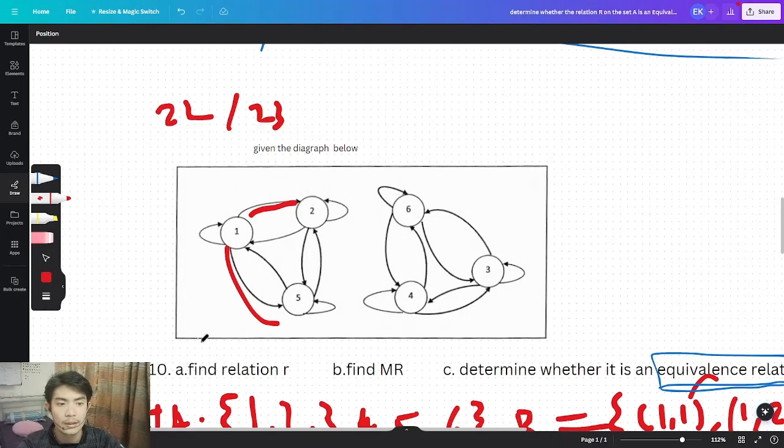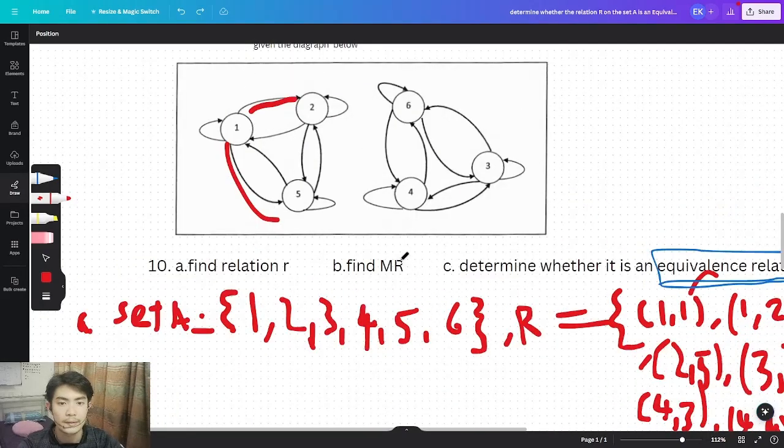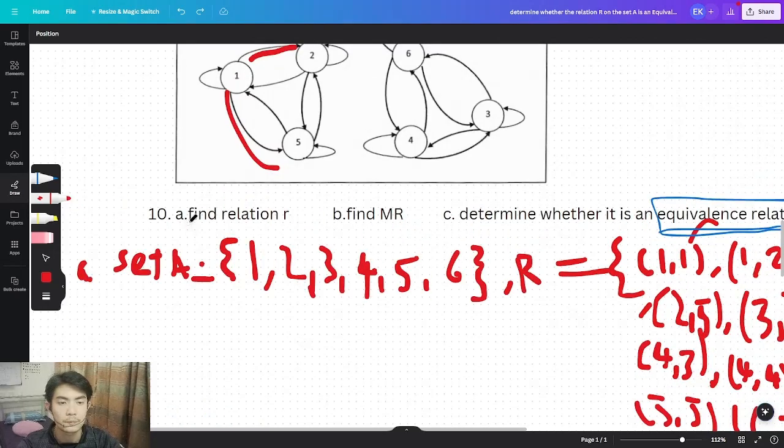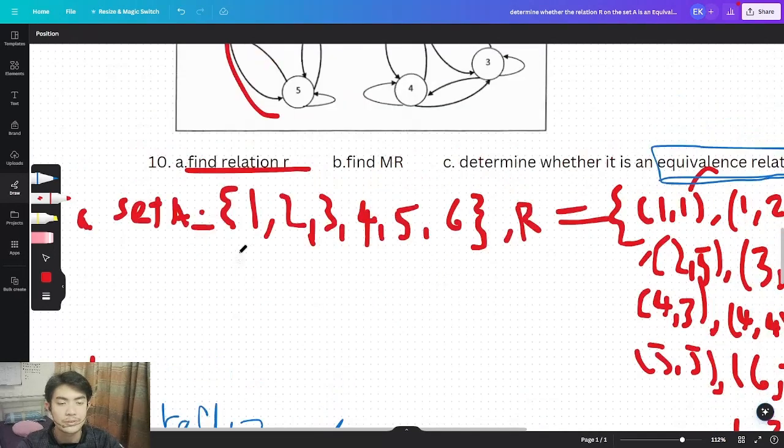As the given question says, given the diagram below, such as this one, we're going to find relation R, find the matrix relation, and determine whether it is an equivalence relation or not. I've done the question and the answer is as below. Now we're going to find relation R. What is relation R?